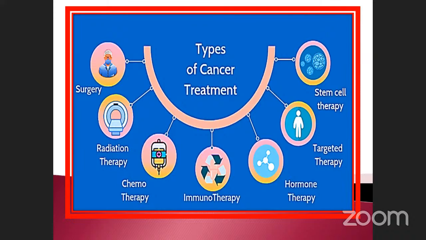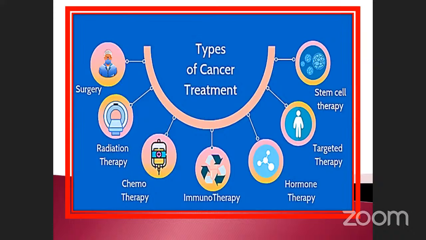Alanine transaminase, aspartate transaminase, glutamine transferase, like that. There are so many enzymes that also increase in affected persons. And also targeted therapy. Targeted exactly we are giving. Suppose if it affects the nearest cell, what will happen? Sometimes they may be converted into cancer.